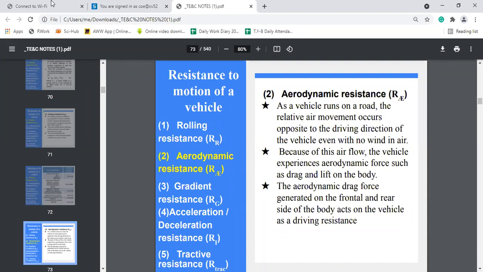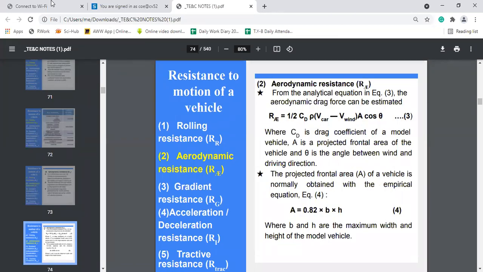In this type of resistance, the vehicle experiences the aerodynamic force, which is drag force or lift force on the body of the vehicle. Whatever drag force is generated on the front and rear side of the vehicle, it acts as a driving resistance.